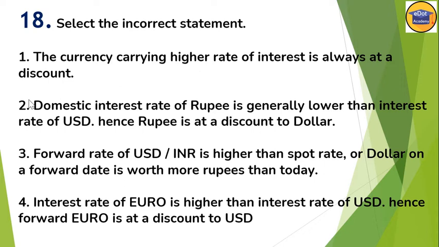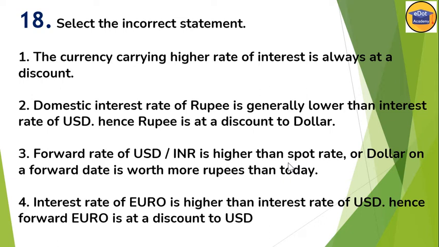Now see option number 2. Domestic interest rate of rupee is generally lower than the interest rate of USD. So rupee is at the lower interest rate, so rupee must be at a premium. So this option is correct here. Rupee is at discount. Okay, so this option seems correct, but we'll see other options also. Forward rate of USD/INR is higher than spot rate. Or the dollar at a forward rate is worth more than today. Because the forward rate is higher, the dollar will be worth more than the rupee.